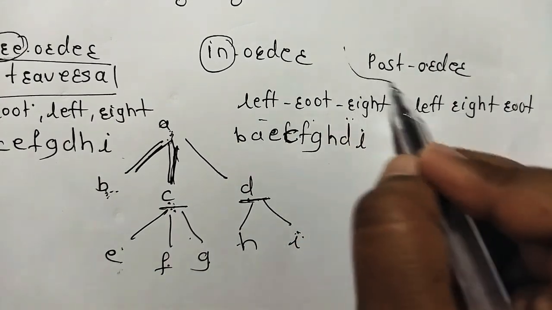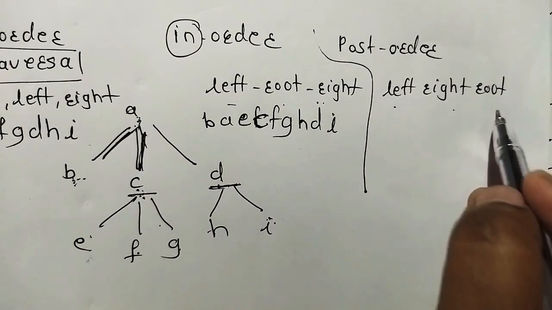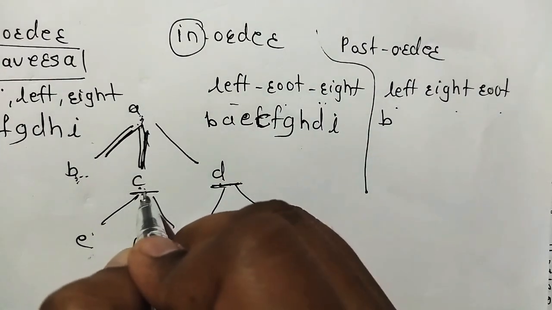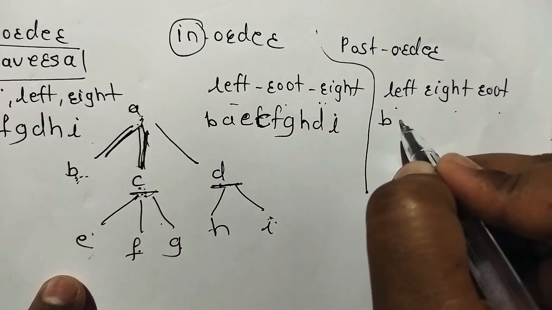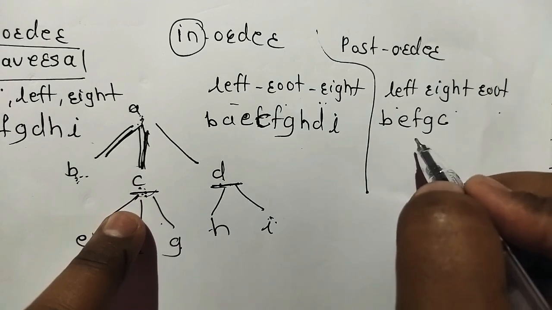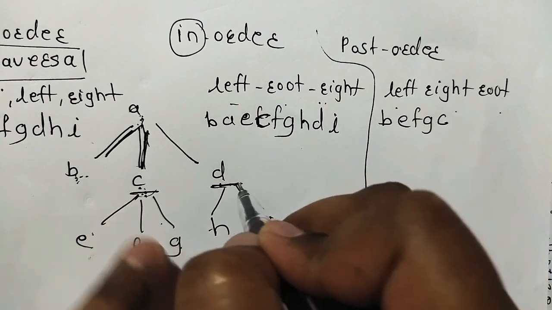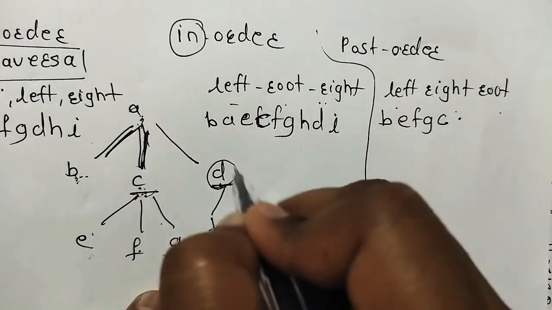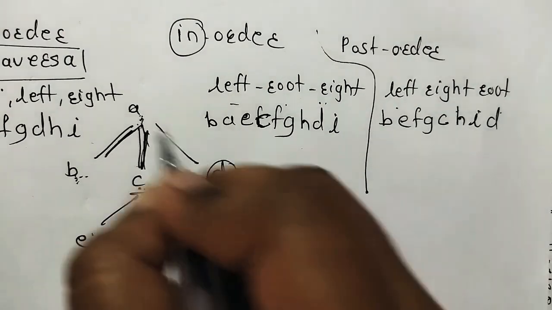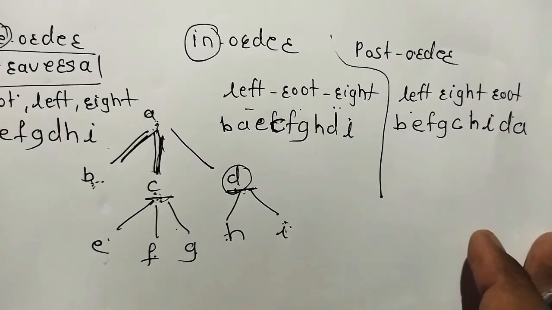Now according to post-order traversal, what is the order here? Left, right, root. Here is the left, next is right. In this right, this is root. So left, right, root. Now again this is the right side. Okay, D. For this left, right, root, H, I, D, and again last A. This is called post-order traversal. So these are the three traversal algorithms for the tree.